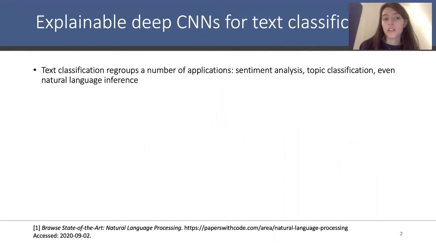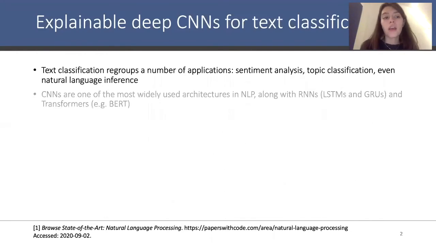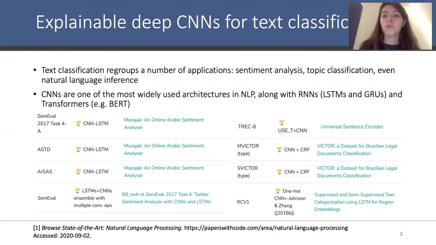Well, first of all, text classification regroups a number of applications, such as sentiment analysis, topic classification, and even natural language inference, all of which are of prime importance in natural language processing. And secondly, CNNs are one of the most widely used architectures in NLP, alongside recurrent neural networks and transformers. As an illustration of this, if you go on the Papers with Code website and look at the state-of-the-art models for natural language processing, a number of them include a CNN component.